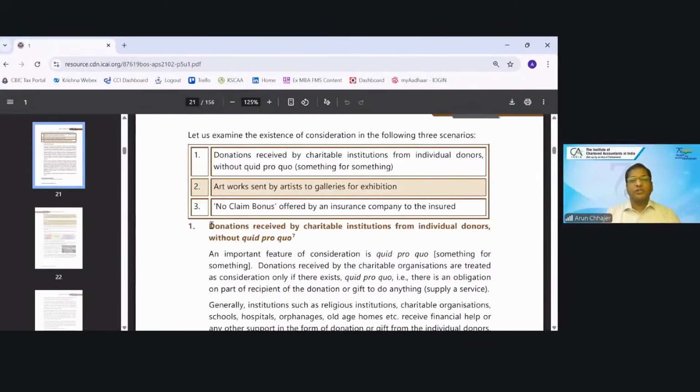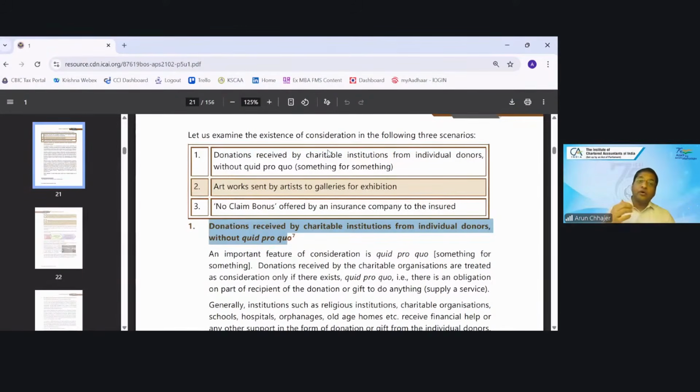So there are various clarifications. First clarification: donation received by a charitable institute from an individual donor without quid pro quo. What do you understand by quid pro quo? Can you tell me the meaning of quid pro quo? Something in return for something.